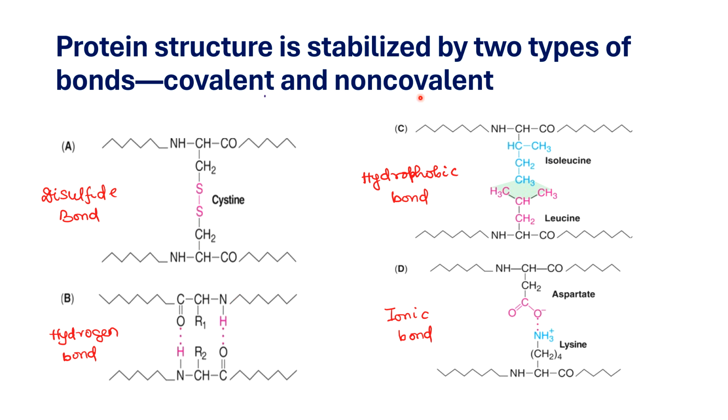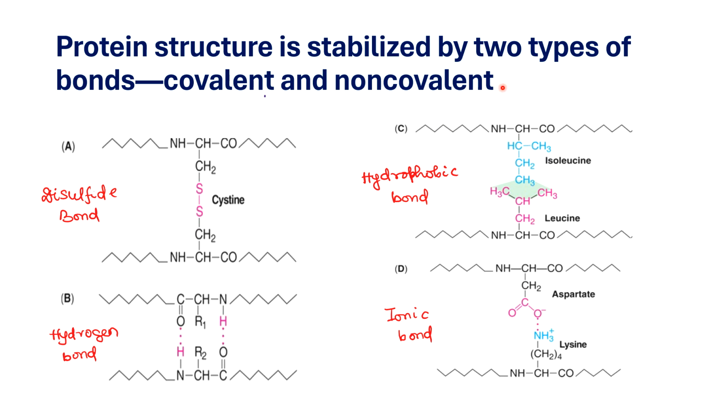Apart from that, you can have non-covalent bonds which also help in stabilizing the protein structure. An example of it can be the hydrogen bond. We already saw the carbonyl oxygen and H of the amino group forming hydrogen bonds in secondary structure, both in alpha helix and beta pleated structure. Another example can be the hydrophobic bond, in which hydrophobic amino acids like isoleucine and leucine form a hydrophobic interaction.